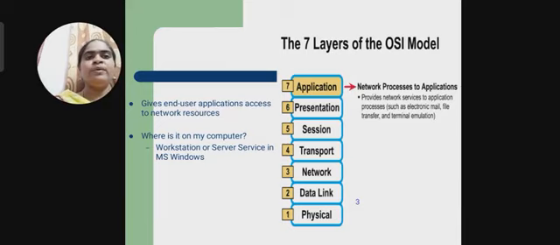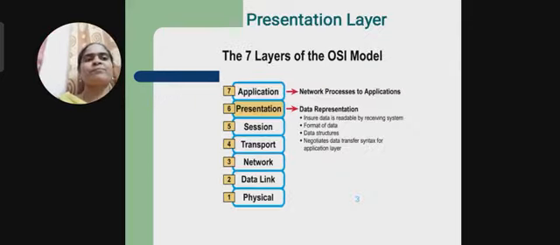Here, the end user accesses the network resources with the help of these 7 layers. For the workstation or service in MS Windows, all the applications, if the devices are connected by using the network, must use these 7 layers. The first one is the application layer. It provides all network processes to applications, and the data representation is in the form of data structures.